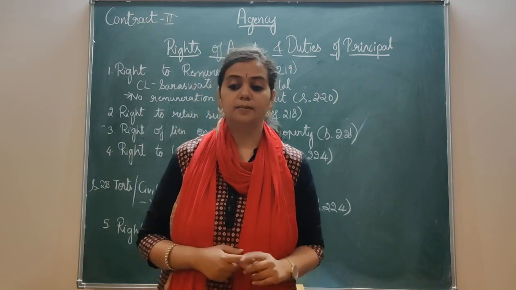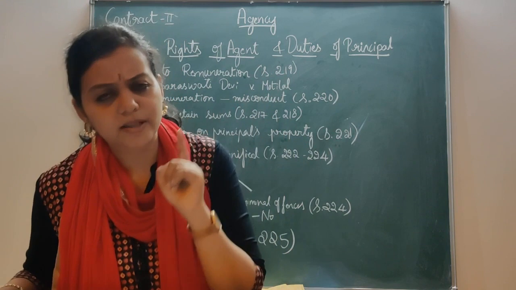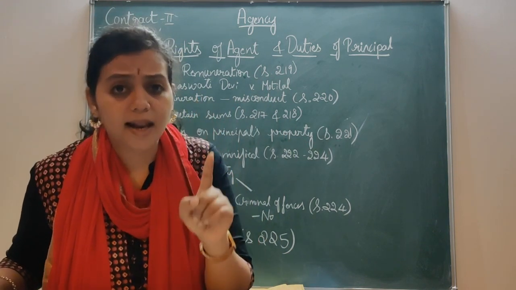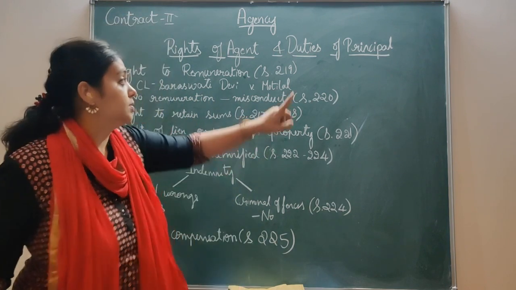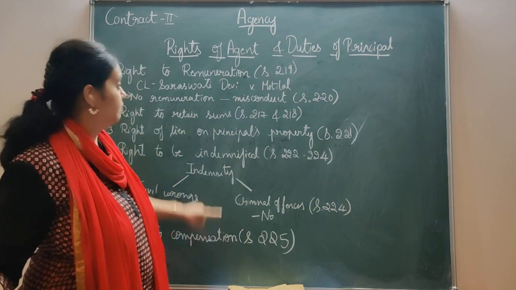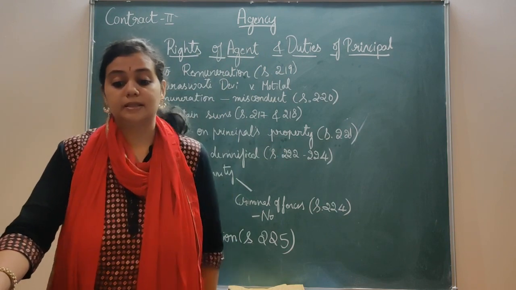It is the principal. So for any injury caused to the agent due to the principal's negligence or want of skill, the principal becomes liable to pay the agent. That is the principal's duty. The agent has a right against the principal.